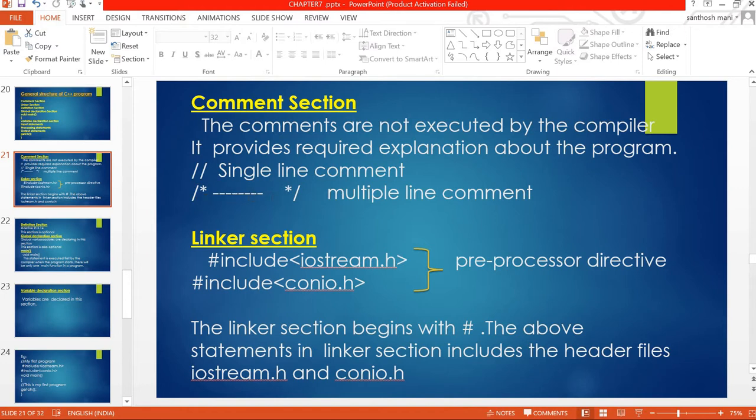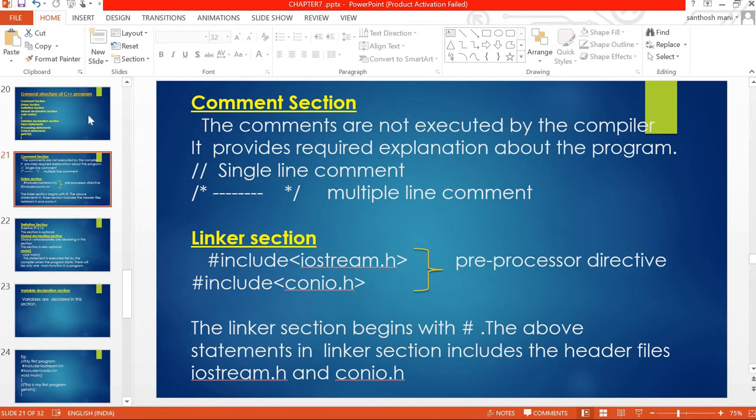Then write all the comments, more than one line. After completing the comment, write star slash. That is, slash star to begin, and star slash to end. Between this slash star and star slash will be a comment. Whatever we write inside this slash star and star slash is a comment statement. It is for multiple line comments. For single line comments, we use the double slash.